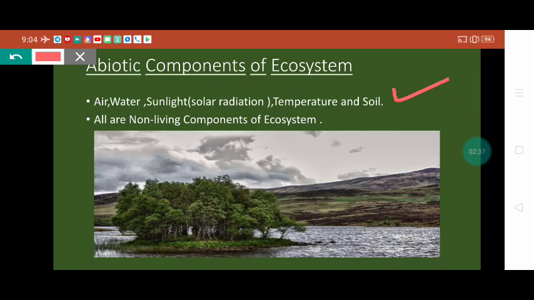Now you can see in the diagram the trees are present. Here air is present, temperature is present, sunlight is coming, soil is present, water is present. All these are the abiotic components of the ecosystem.